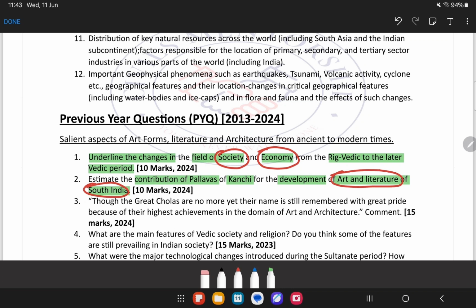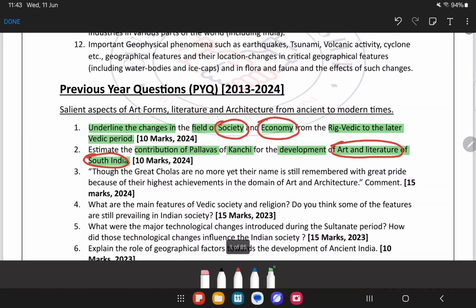So this is how UPSC is framing the questions. Now see, next question. These are all 2024 questions only, the questions that came in 2024.